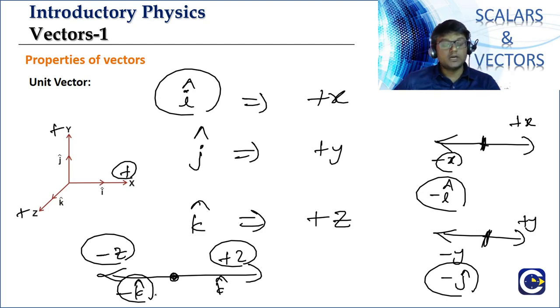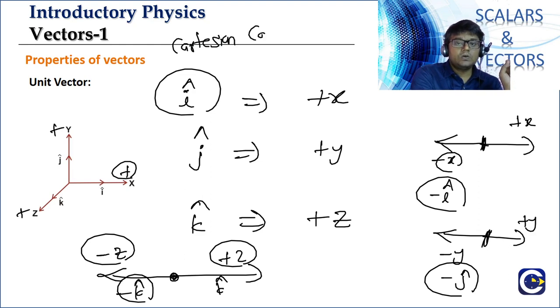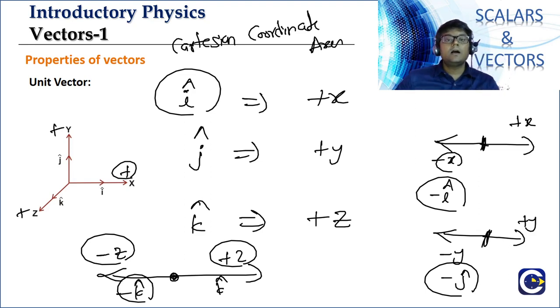Okay, so these are the unit vectors along the Cartesian, the xyz axes. We also call them the Cartesian coordinate axes. Okay, and they are also called the orthogonal triad, the orthogonal triad of the unit vectors.